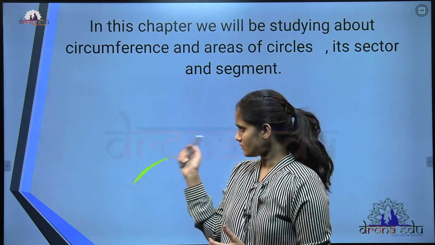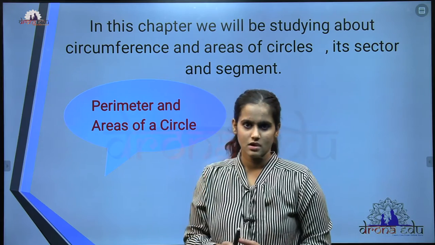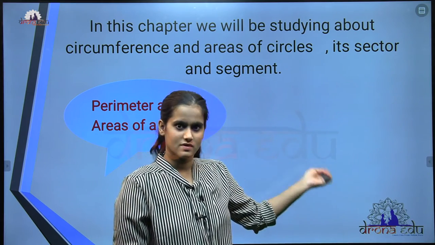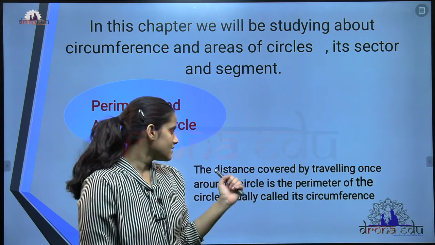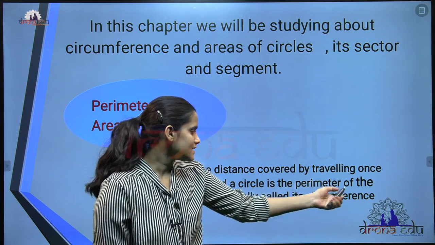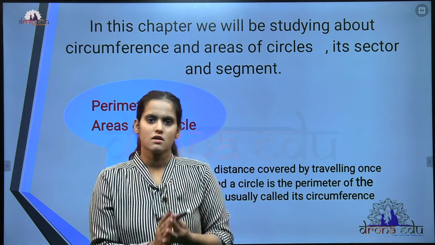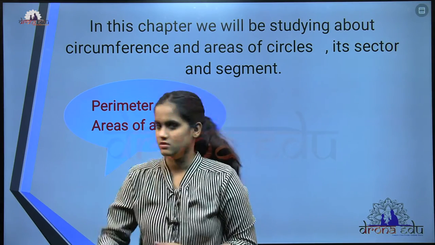Let's see the perimeter and area of a circle. The perimeter is also the same as the circumference. The distance covered by traveling once around a circle is called the perimeter of a circle, or it is also called the circumference. For example, let me take a circle.